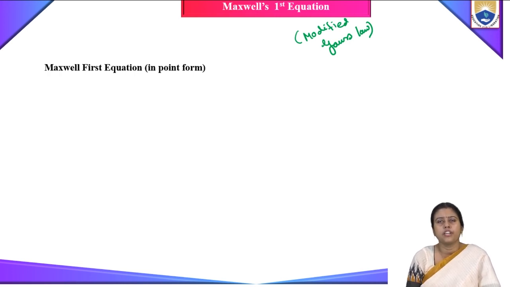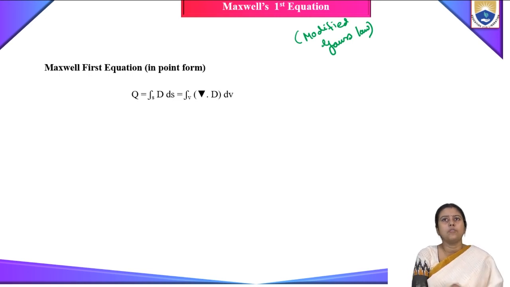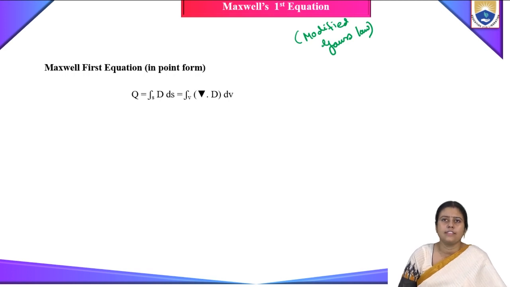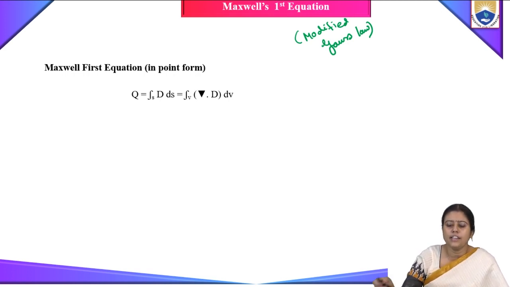So, what does Maxwell's first equation tell? From the Gauss law, we can write Q is equal to surface integral of D dot dS.